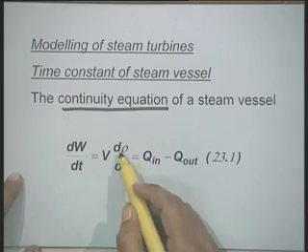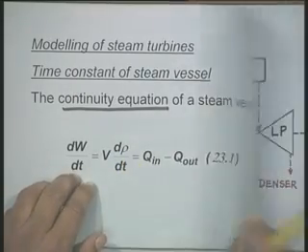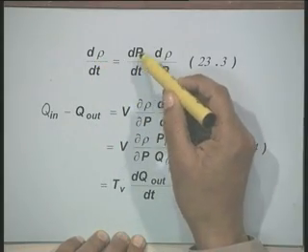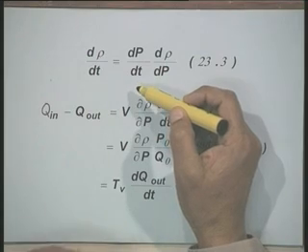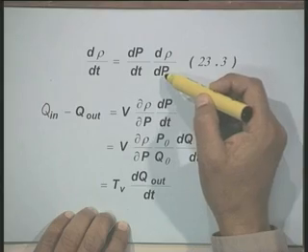Now, to develop the equation, we need the expression for d rho by dt. We can write d rho by dt as dp by dt, that is the rate of change of pressure with respect to time, into d rho by dp.